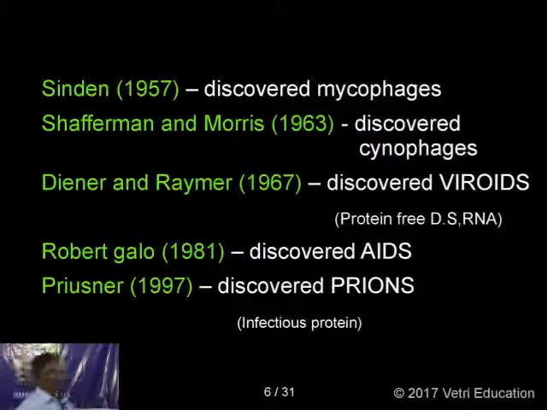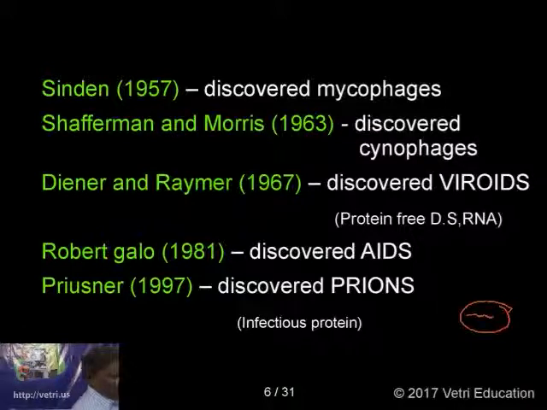Whereas a virus has a protein coat and a nucleoid, viroids are protein-free RNA, single-stranded, only the nucleic acid without protein coat, and it causes the disease.